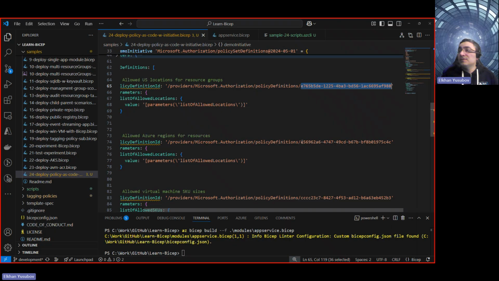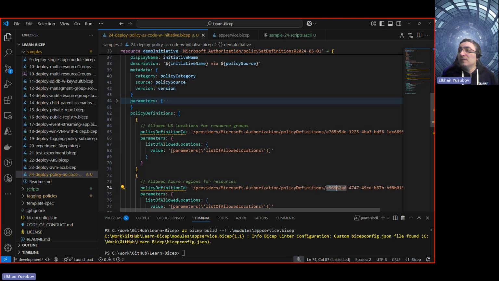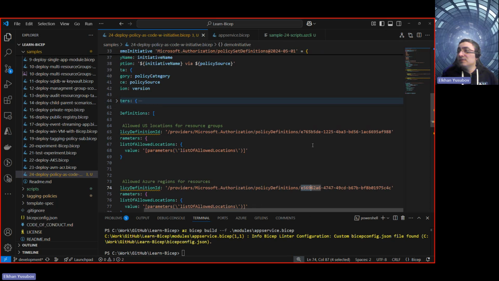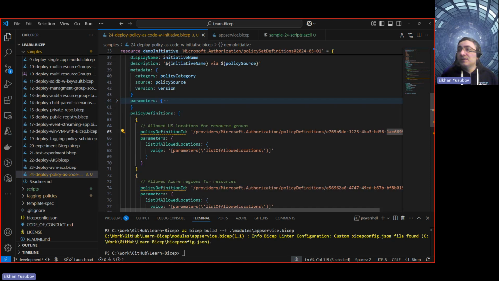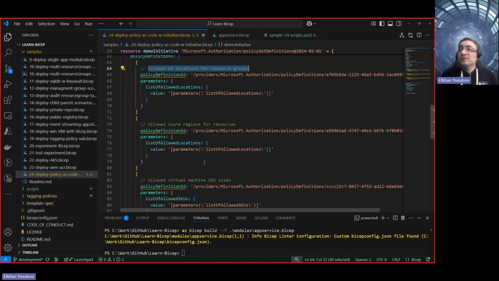And it's E569 and it ends with, no, not this one. I want to go to allowed locations, which one is located here? It's E765 and ends with AF988. So basically, you want to grab that definition that says allowed locations for resource groups, okay, and you put it here. Another definition is allowed Azure regions for resources.